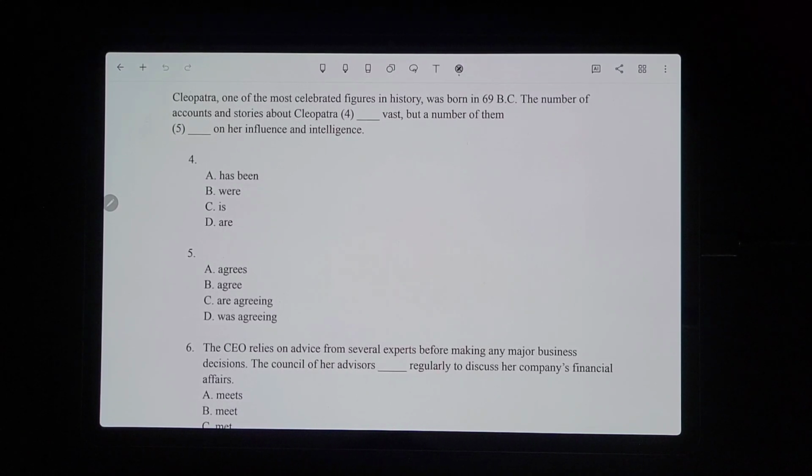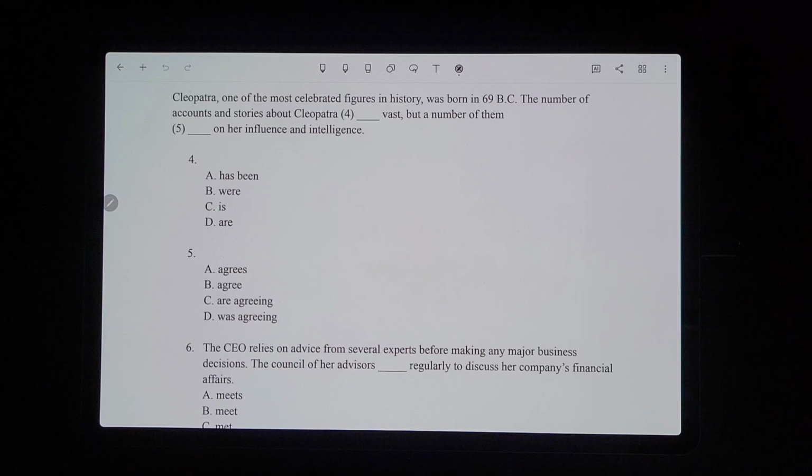Okay, so we're doing number 4 now. Cleopatra, one of the most celebrated figures in history, was born in 69 BC. The number of accounts and stories about Cleopatra. So this is one of the less common ones, where it's "the number." You probably won't get this, but it could be tested. The number is supposed to be singular when that's your subject.